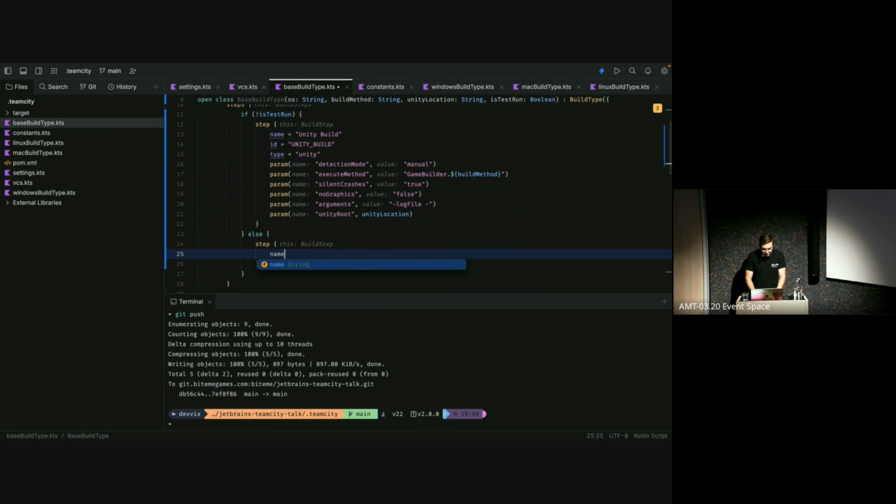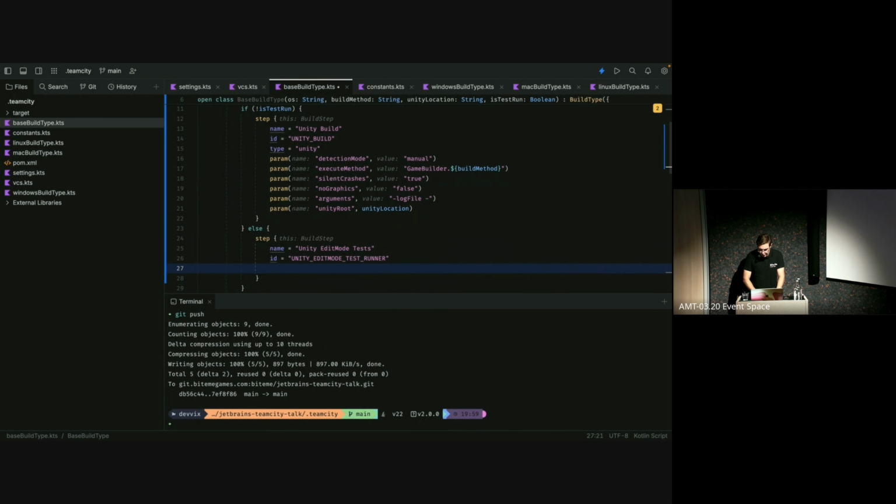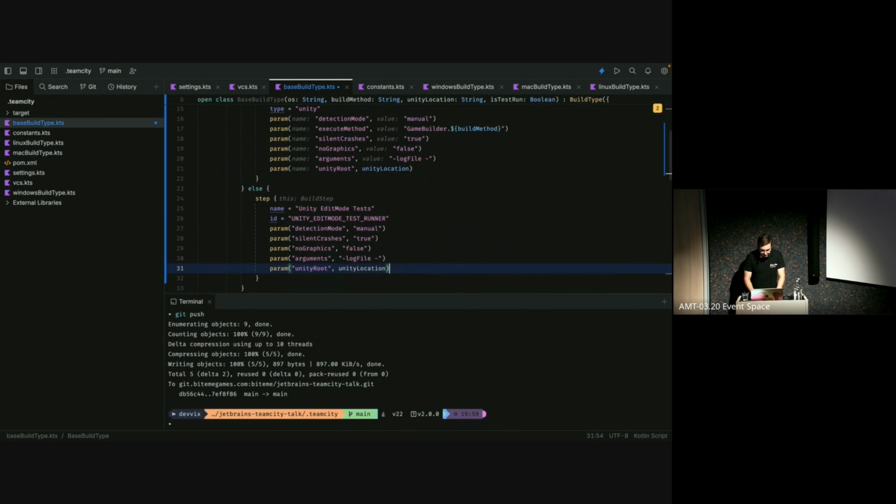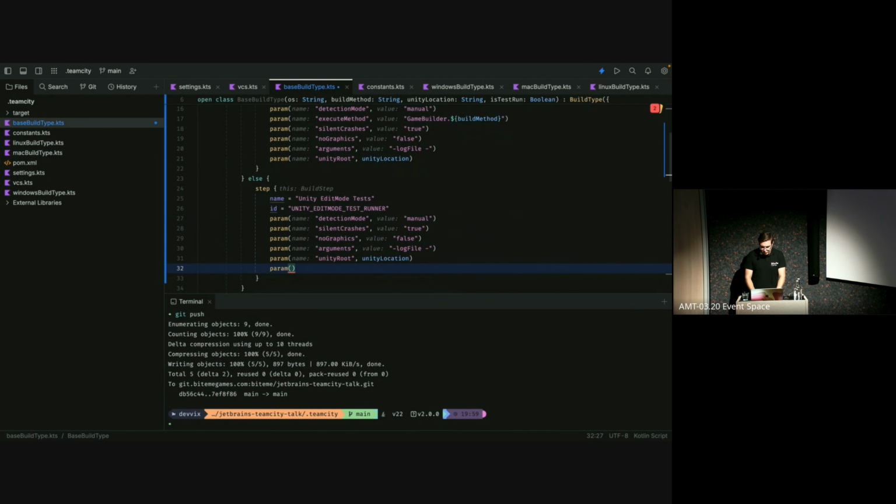For example, we want a different name. We want to have a Unity, let's just say we start with edit mode tests, Unity edit mode tests. The ID is going to be a Unity edit mode test runner. And I'm pretty sure you're already seeing where this is going, but I will just paste in a few of the other things so we don't have to always type that again from scratch. Like this. The only last two things I will type in, because those are new, is that we need a test platform defined. And this is so that TeamCity knows which kind of tests it needs to run.